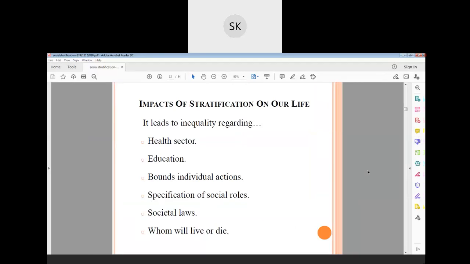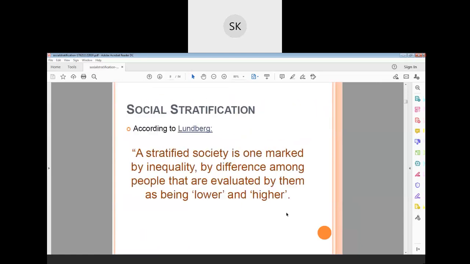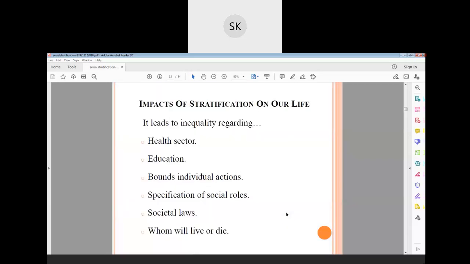Okay, we are discussing our third unit, the second unit, that is stratification, for the past few classes. We have seen what stratification is, what its characteristics, causes and origin are. All this we have discussed, and we started on the impact of stratification on our regular life, with reference to the health sector.